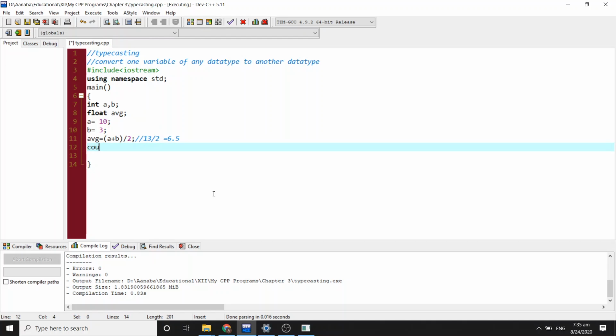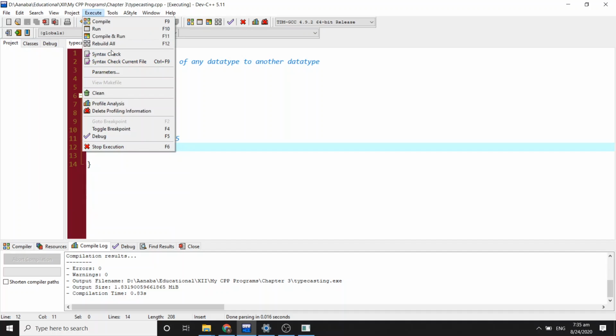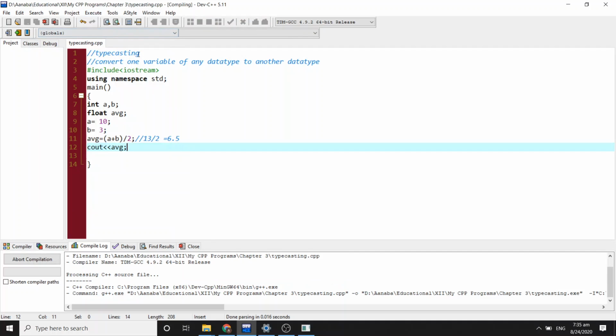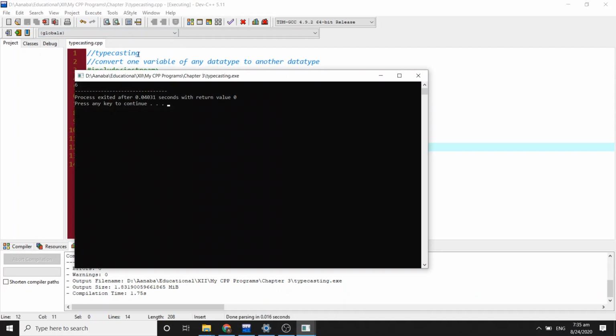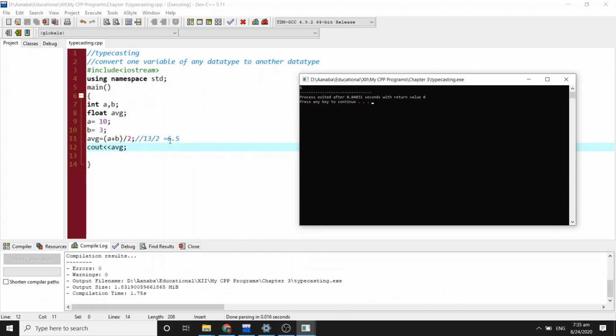cout avg, save the file, compile. Now you can see the result here is 6. What should the result be here? It should be 6.5. But what is the result here? This is 6. This is an integer.